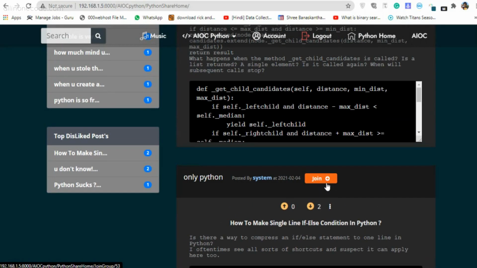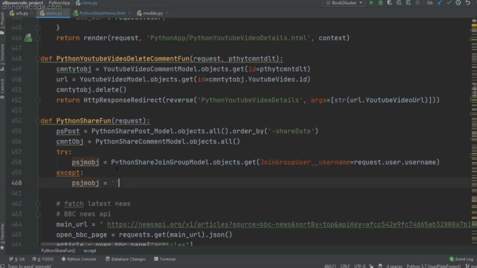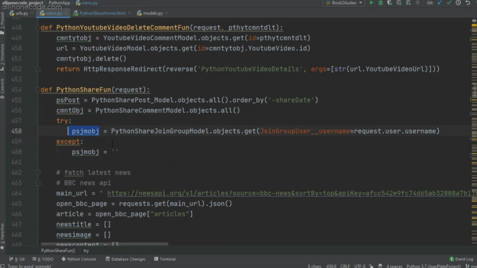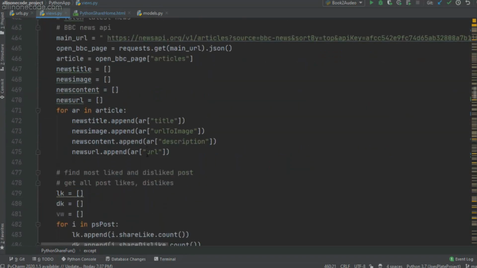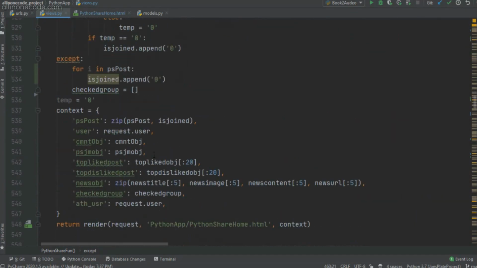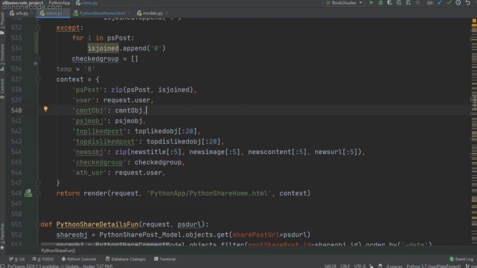Now I am trying to fetch that particular user which is logged in, and I am trying to check whether that particular logged in user is joined in any group. If yes, then return in PSJMOBJ. If none is returned, then it is a blank list, or you can say blank string. So now let's move on. These two are nothing but the top liked and top disliked posts.